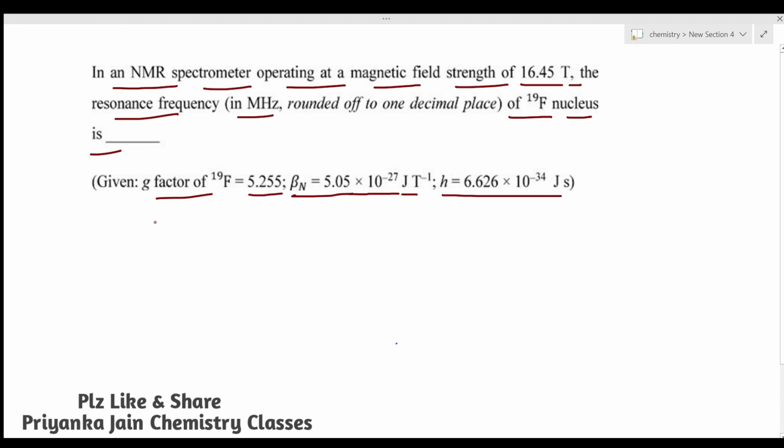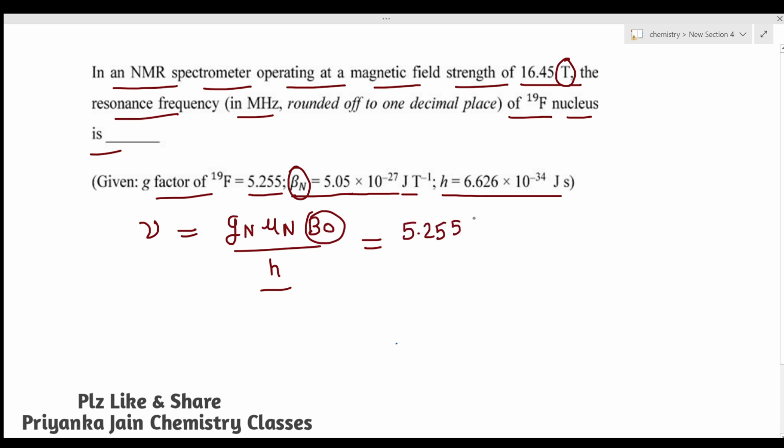If you have seen those videos, you can do this question very simply. What is the formula? Nu is equal to Gn mu n B naught divided by h. Gn is given, and mu n, actually beta n, is called the Bohr magneton for the nucleus. B naught is the magnetic field strength, also given to us in Tesla. The units are in their standard place, so there is no need for unit conversion, and h is given to us.